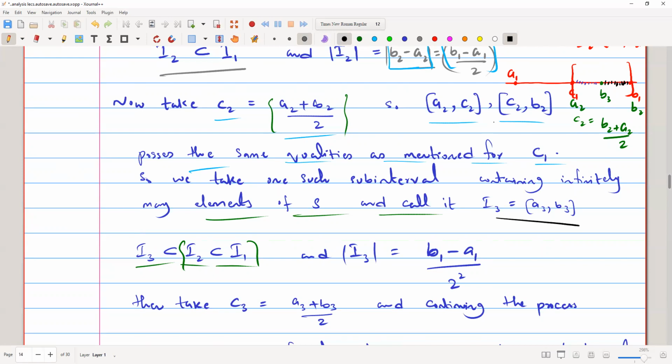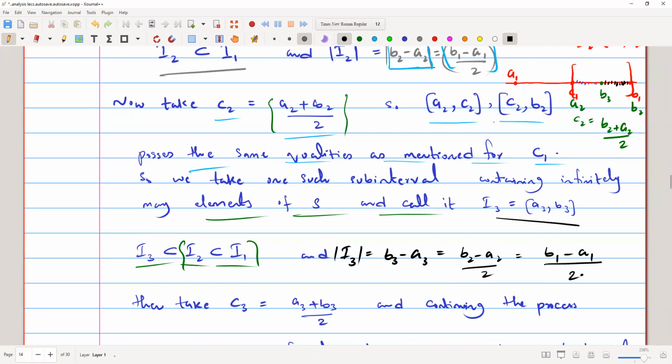Now the length of I3 will be B3 minus A3, which was half of B2 minus A2, and B2 minus A2 was half of B1 minus A1.